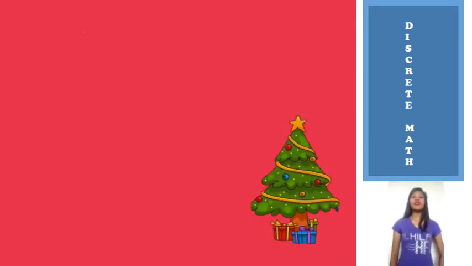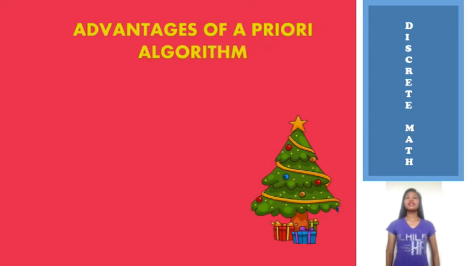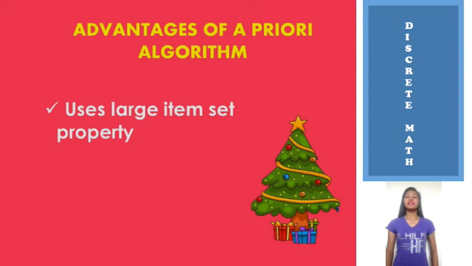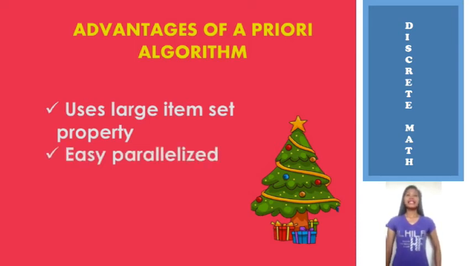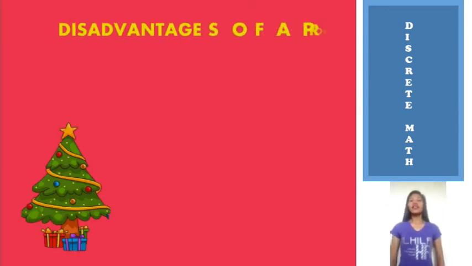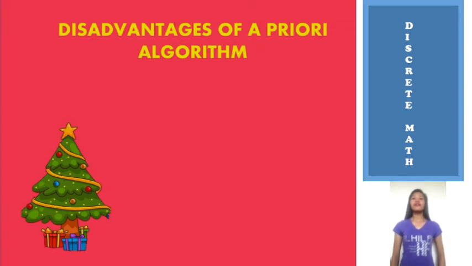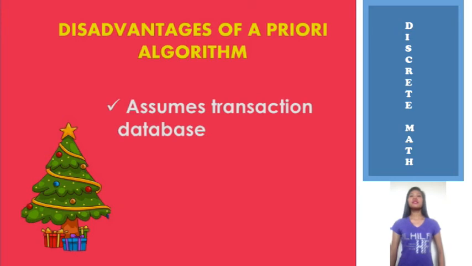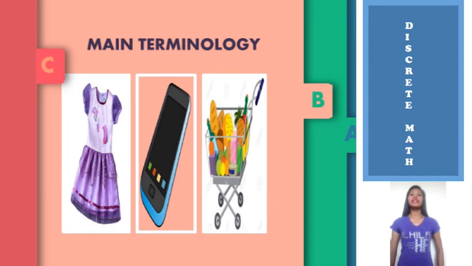Now, let's move on to the advantages and disadvantages of the Apriori algorithm. These are some of the advantages of Apriori. First, it uses the large item set property. Second, it can easily be parallelized. And last, it is easy to implement. On the other hand, here are some of the disadvantages of the Apriori algorithm. First, it assumes a transaction database, and lastly, it requires many database scans.